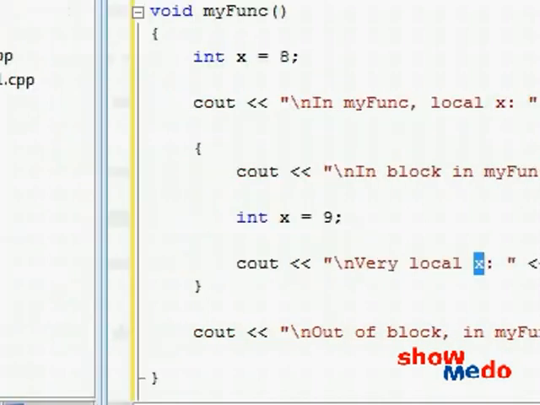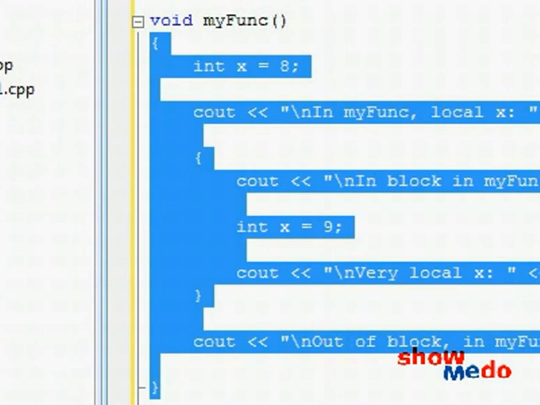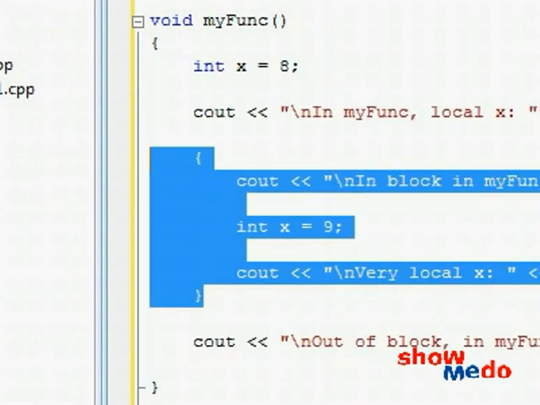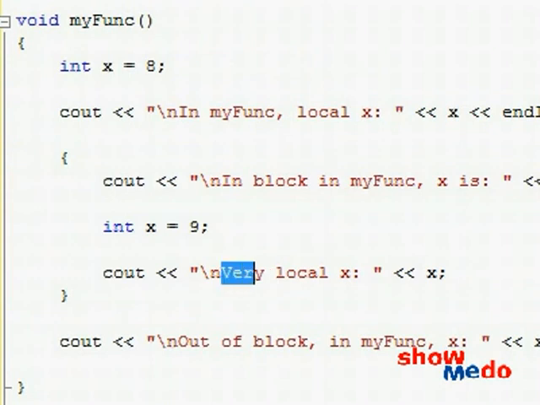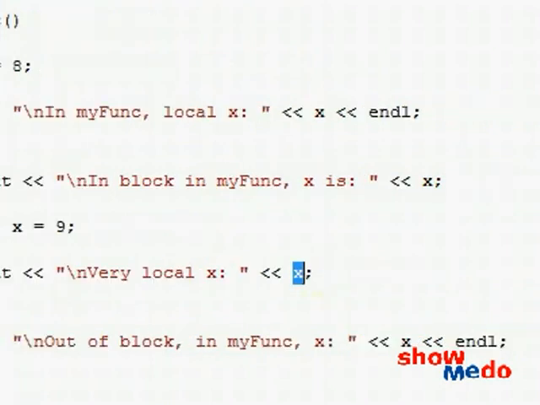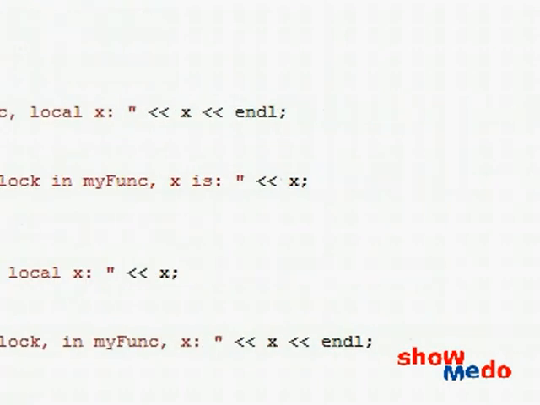I call it very local because we have this locality over here, and then we have an even inner locality right over here. We have a world nested inside of a world. So in the very inner world, x is, and as we'll see, it'll print out the number 9, even though just a minute before x printed out the number 8.